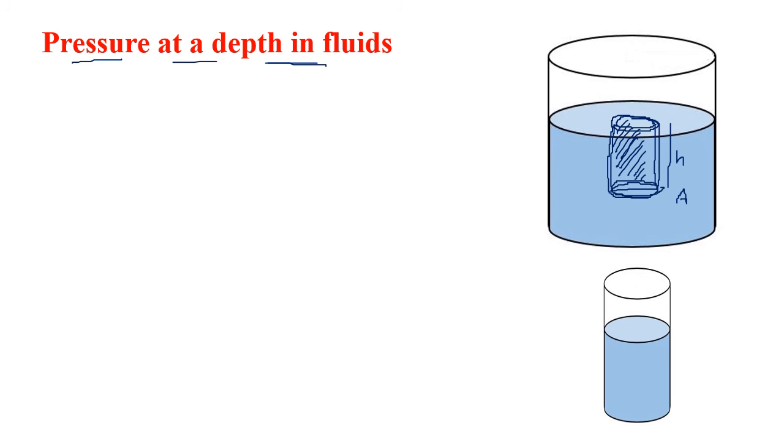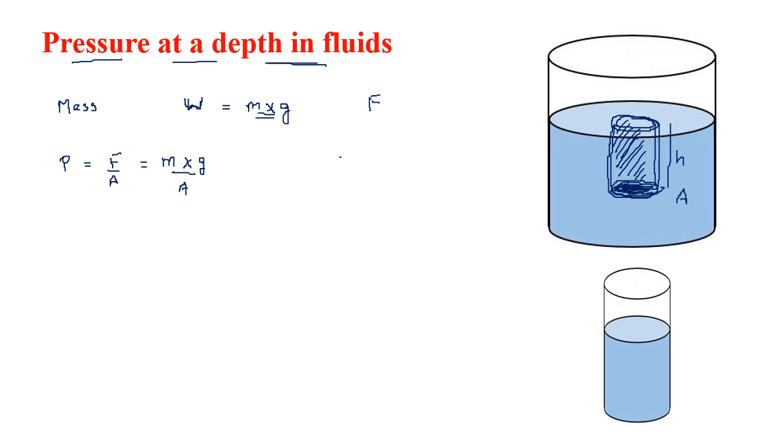Okay. Now this imaginary cylinder will have some mass, or I can consider it will have some weight, that is m into g, which is the downward force. So what is the pressure acting on this imaginary base? The pressure acting on this imaginary base is P equals F upon A. And F is nothing but the gravitational force acting downwards, that is m into g. So I'll write mg upon A.